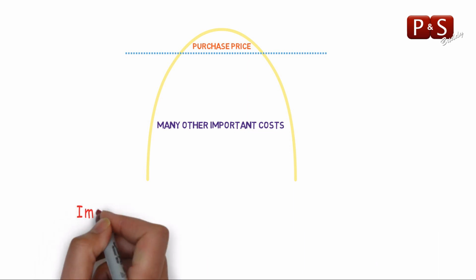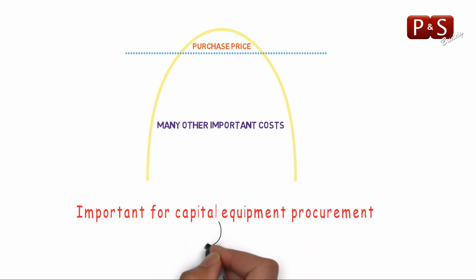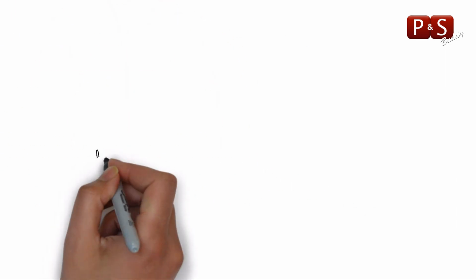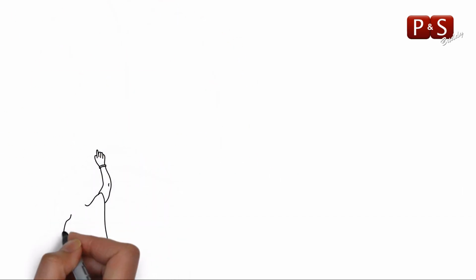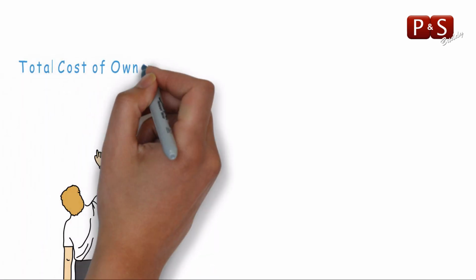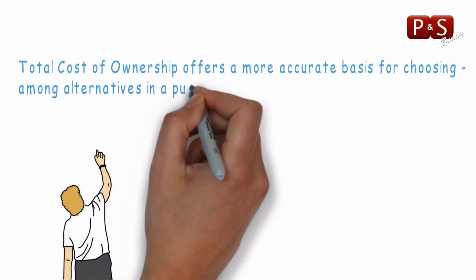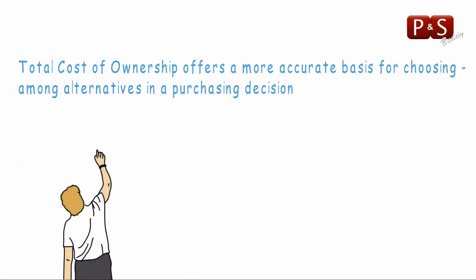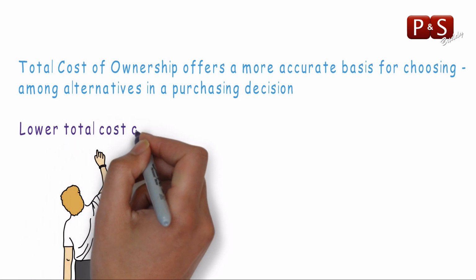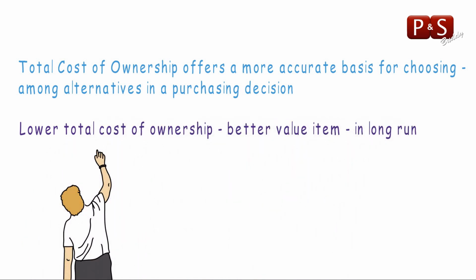This is especially important in the case of capital equipment procurement, where the product has a considerably long life cycle. Total cost of ownership considers the cost of the purchase across the product's entire life cycle. Therefore, it offers a more accurate basis for choosing among alternatives in a purchasing decision. We can say the item with the lower total cost of ownership is the better value item in the long run.